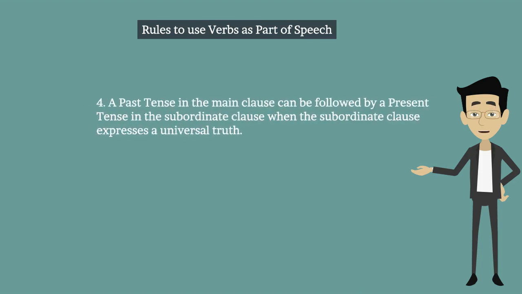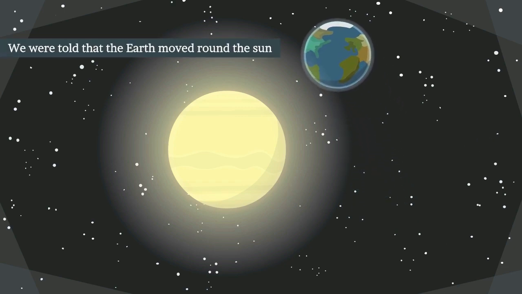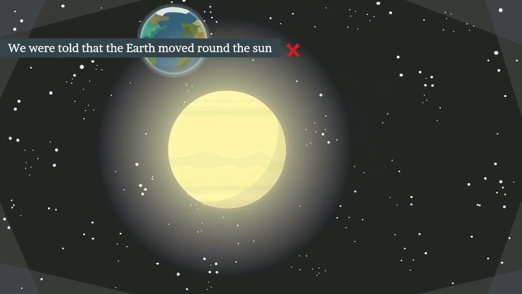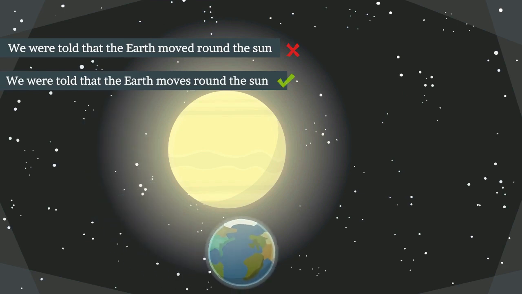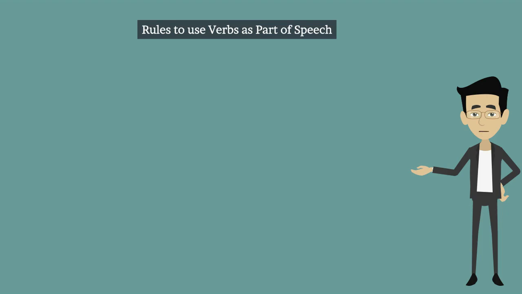Fourth one. A past tense in the main clause can be followed by a present tense in the subordinate clause when the subordinate clause expresses a universal truth. Let's see the example. We were told that Earth moved round the sun. This is incorrect. We were told that the Earth moves round the sun. This is correct.